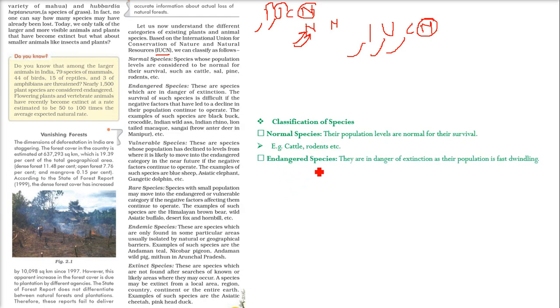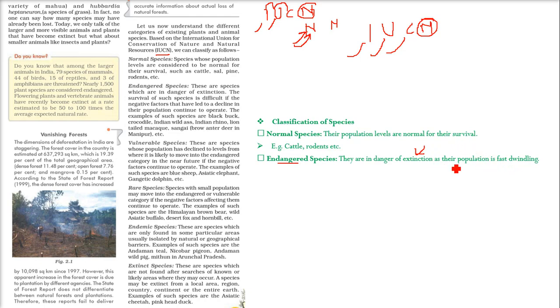When it comes to endangered species, you can see the name has danger in it. This species is in danger of extinction. They are going to finish off as their population is fast dwindling.